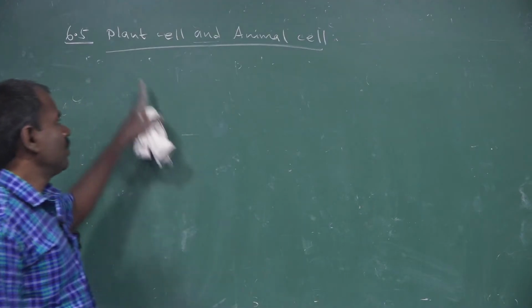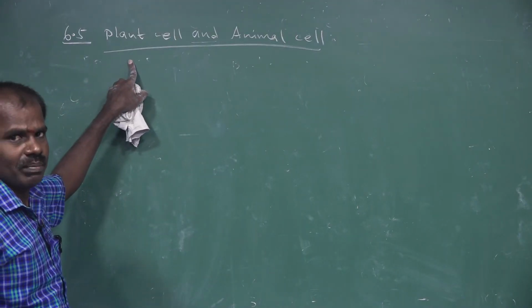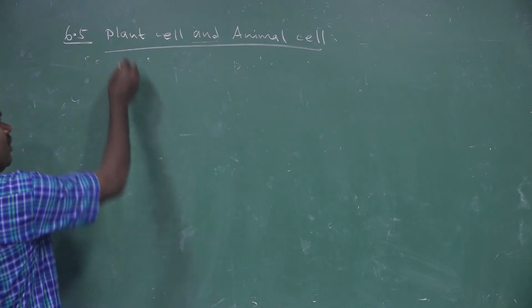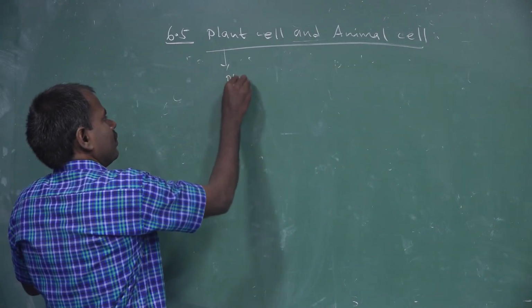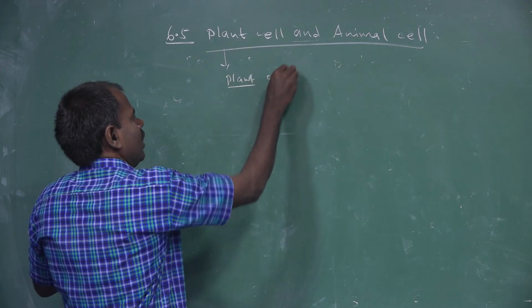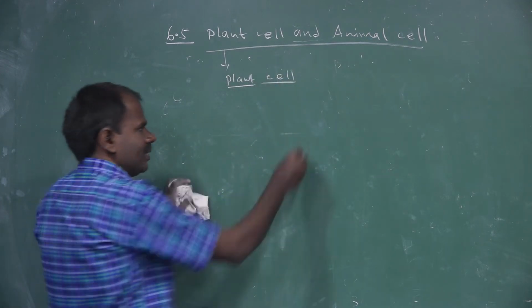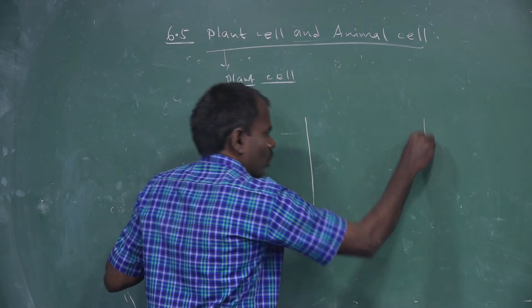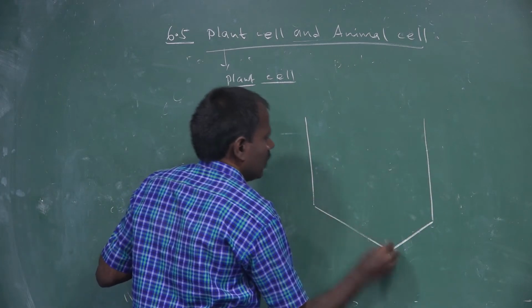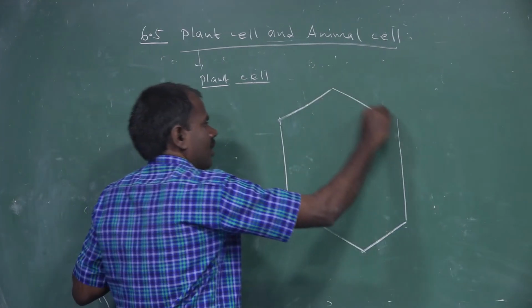So the next topic is plant cells and animal cells. First of all, I will discuss only the plant cell. The plant cell's outermost layer is called the cell wall.